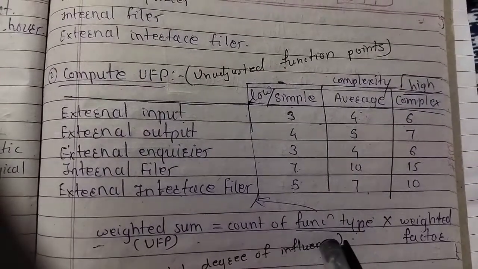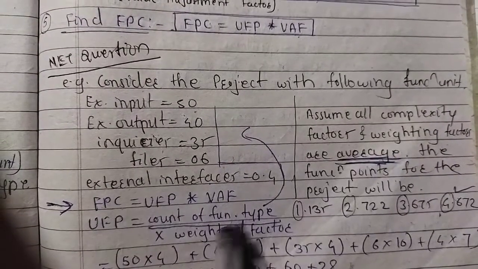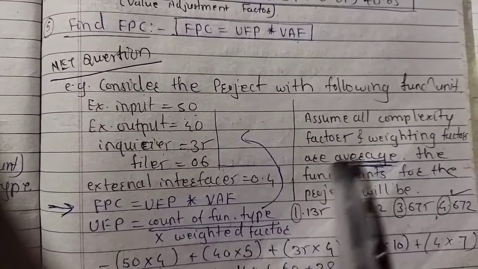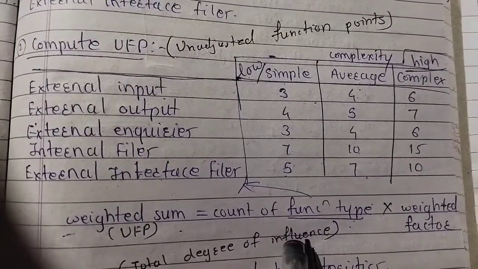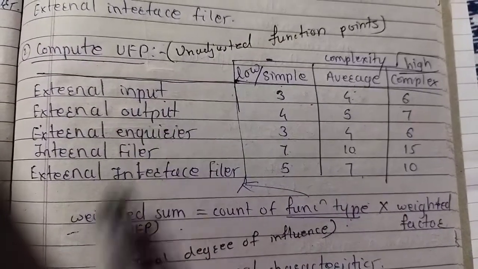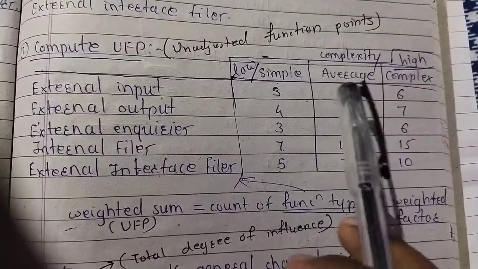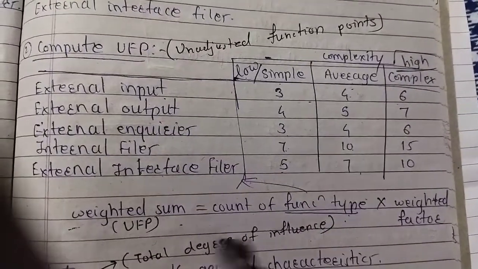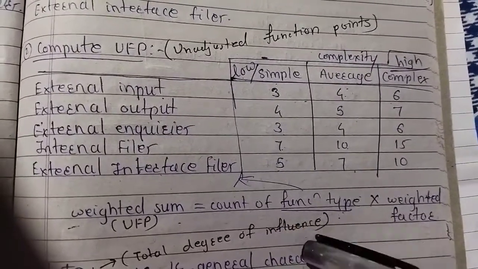The count of the function type is given here. We have to multiply it by the weighted factor. Now what is the weighted factor? For average complexity, the weighted factors are selected from the chart. If the count of the function type for external input given in our example is 50, then 50 is multiplied by the weighted factor for average complexity, which is 4 for external input. So for each function type, it is counted this way.